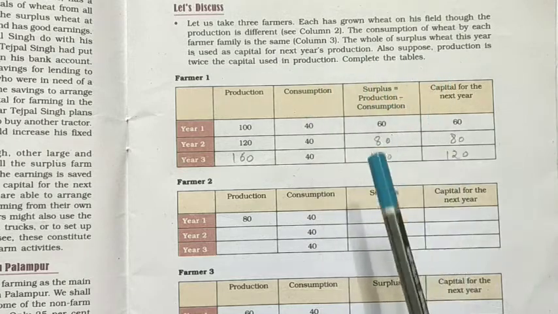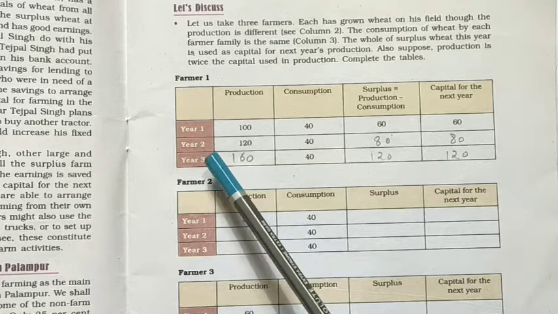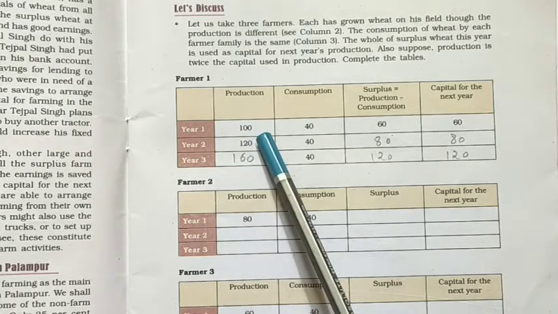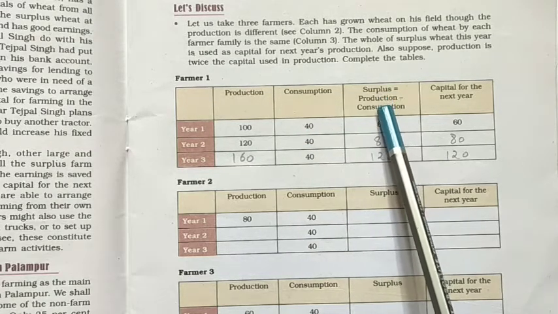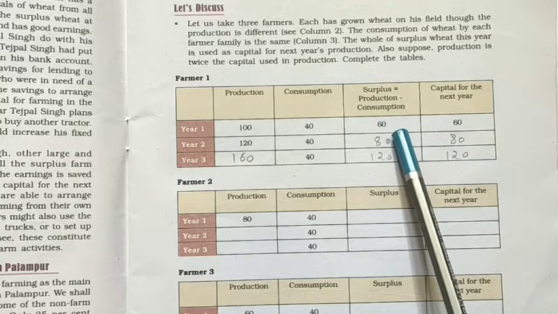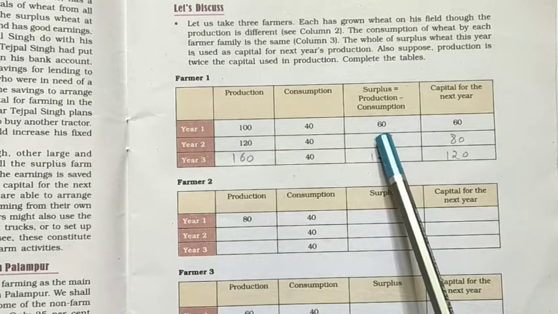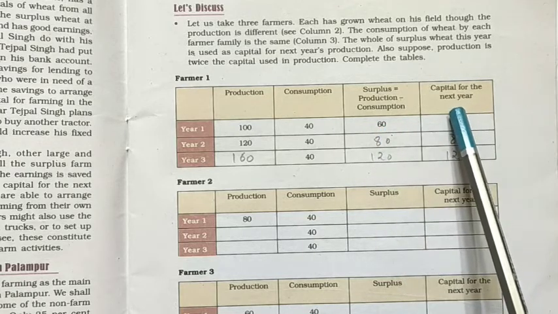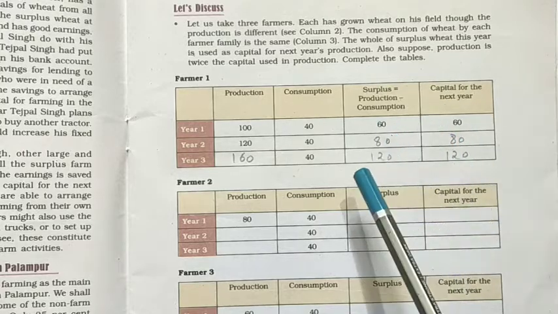Complete the tables. In this table, there are different years given. In year 1, it has production 100, consumption 40, surplus, which is the difference of production and consumption, that is 100 minus 40 is equal to 60. Here the surplus is saved as the capital for the next year, so it has to be 60, same as surplus.